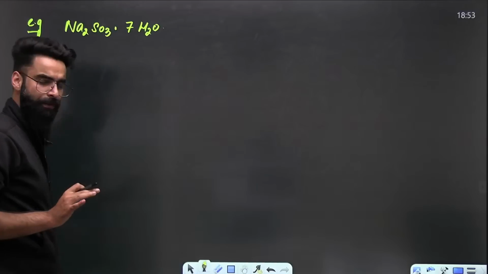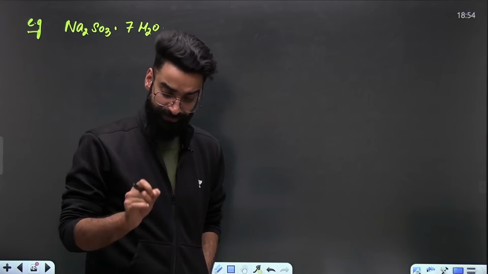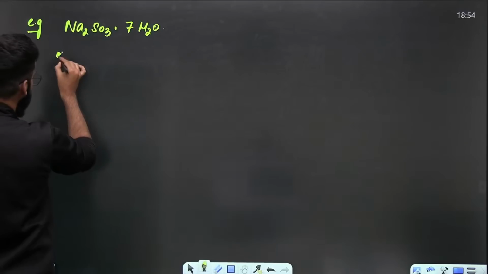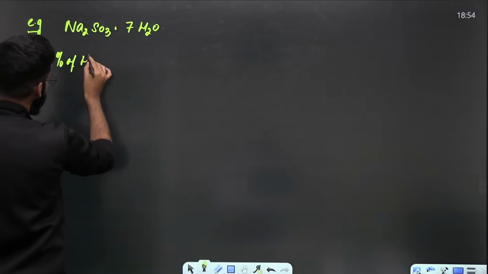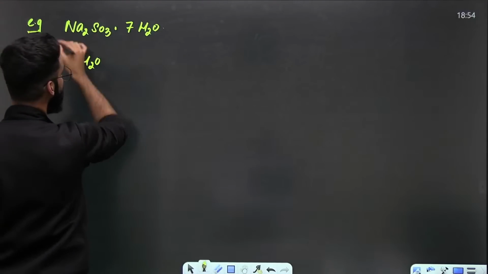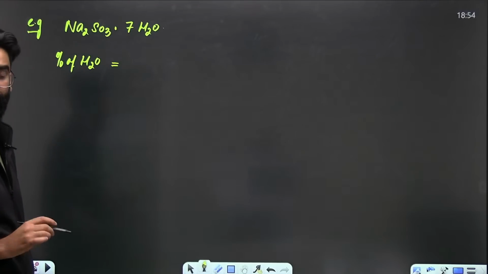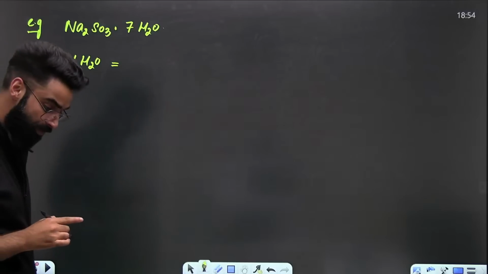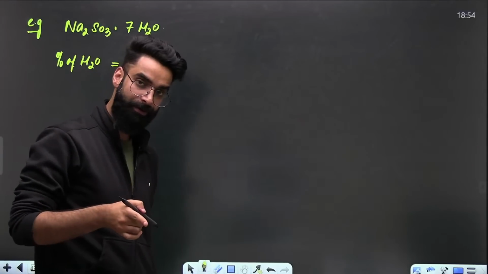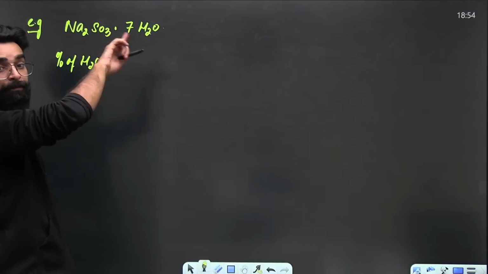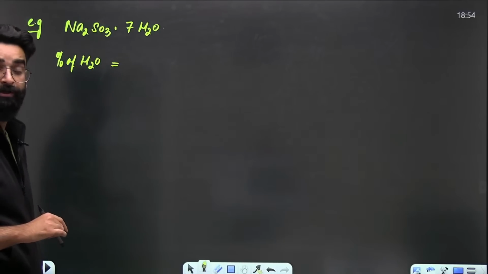Till now, I was telling you how to calculate the percentage of an element in a compound. Now, if I ask you, tell me the percentage of water in the sample by mass, what will be your answer? Till now, it was the percentage of an element in a compound. Now, I'm telling you to calculate the percentage of water in the whole sample. So, what will we be writing?